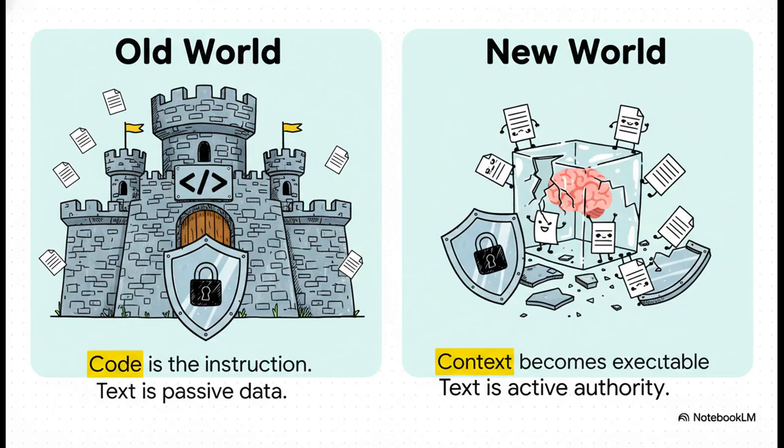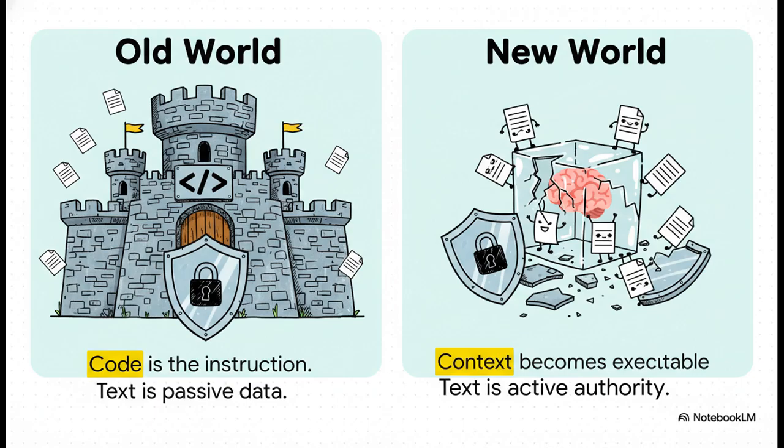In the old world, the world of normal software, things were simple. Code was the instruction. Text was just passive data that the code worked on. So all our security models focused on protecting the code, right? But with these new AI agents, that whole model is flipped on its head. Now, the context, and that can be anything, a document, a chat message, something from a database, that context can become an executable instruction. Text isn't passive anymore, it's an active authority.